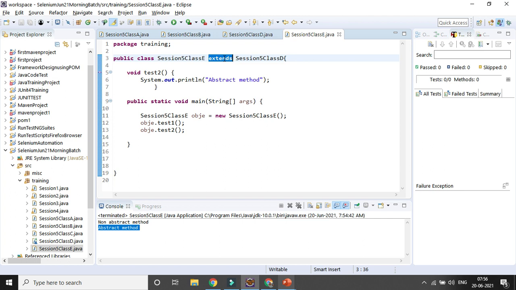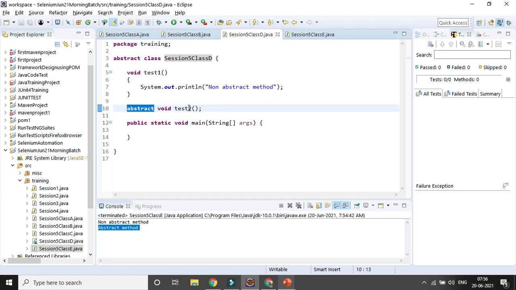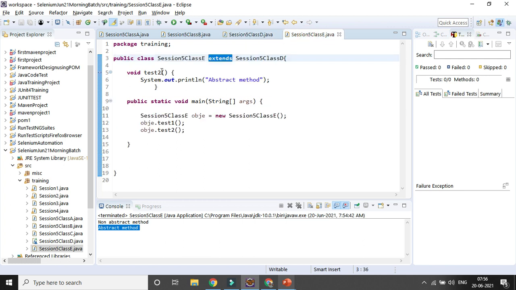Because see, suppose class A is a parent class and class B is the child. Here you can see there is no method body at all, so that is the abstract method, and in the child class we are implementing those unimplemented methods and giving the body.